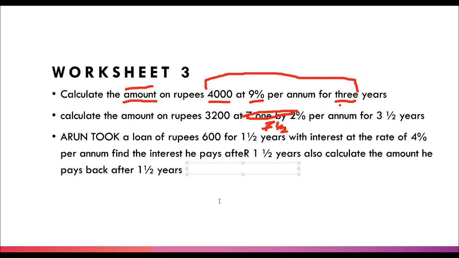Okay, so what will be the answer? So we have P as 3,200. Now what do we have T as? We have 3 1 by 2, which will be an improper fraction, and it will be 7 by 2 years. Don't forget, it's years. And what is our R? R is 7 1 by 2%, and that is 15 by 2%.